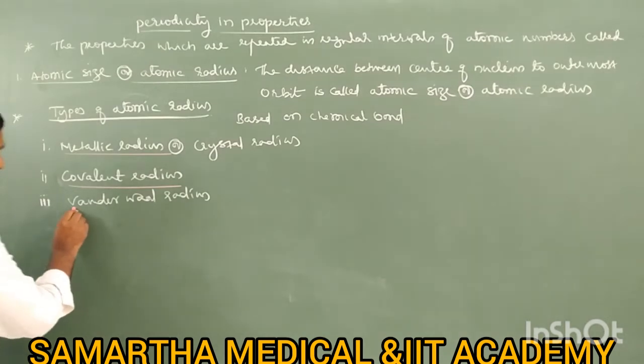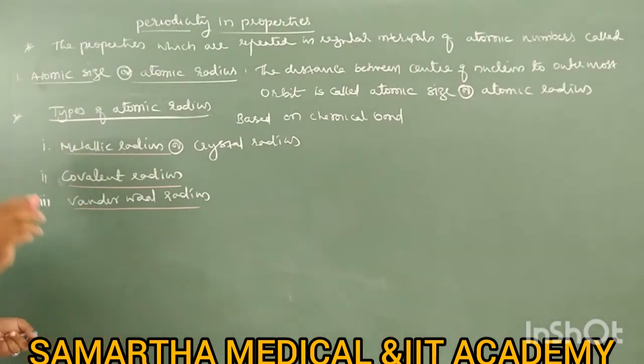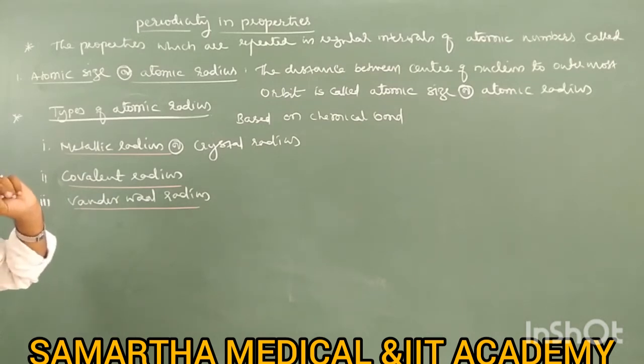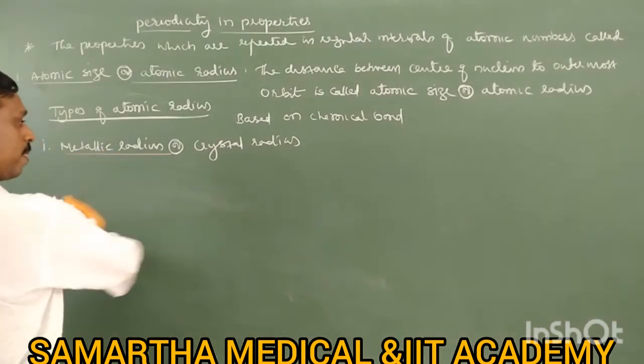Similarly, van der Waals radius is measured in molecules having a van der Waals bond. So let's see the definition of the 3.